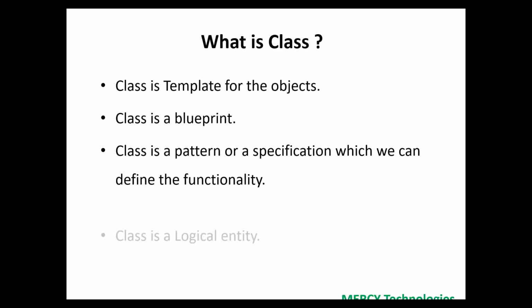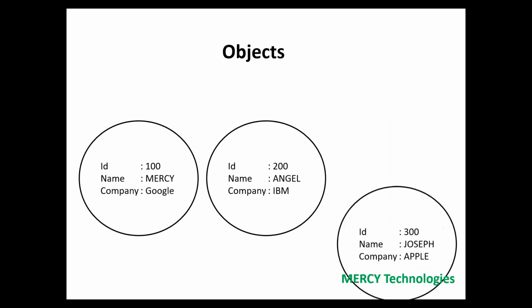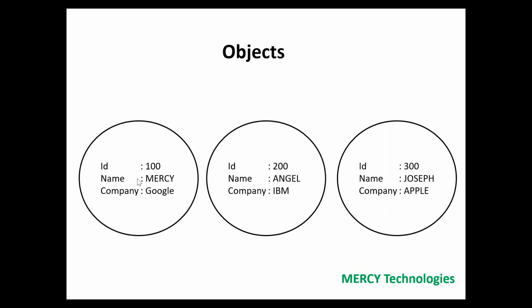What should the first employee contain? He should have actual data: ID as 100, name as Mercy, company as Google. The second employee should have ID as 200, name as Angel, company as IBM. Like that, I want to keep, or inject, the data into the object.